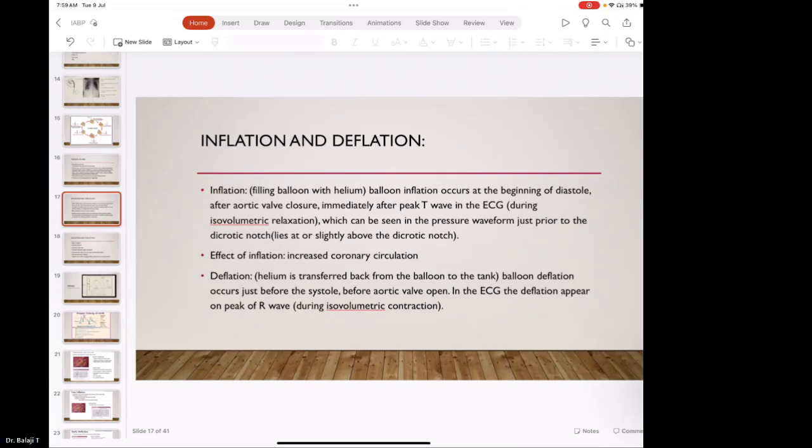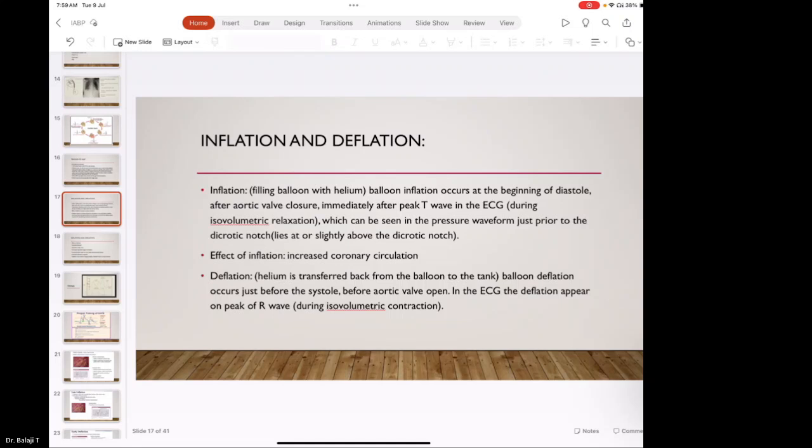At that point of time, the aortic valve is closed. So the sinus of Valsalva will distend and there is increased coronary blood flow. So this is counterpulsation, because the coronary blood flow is always during the diastole. So 40 ml of blood goes back into the ascending aorta, which perfuses the coronary blood vessels, and some amount may go into the cerebral circulation as well.